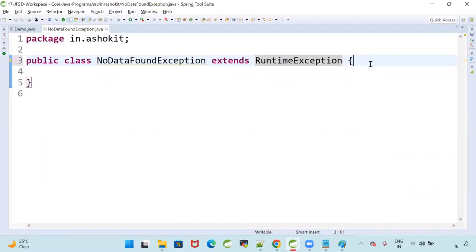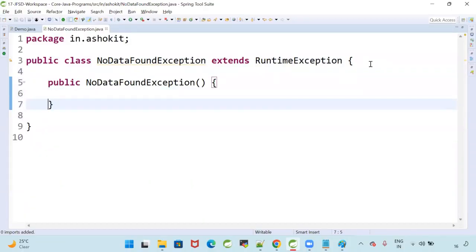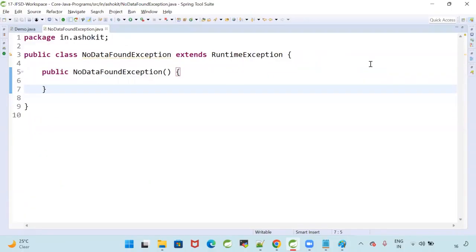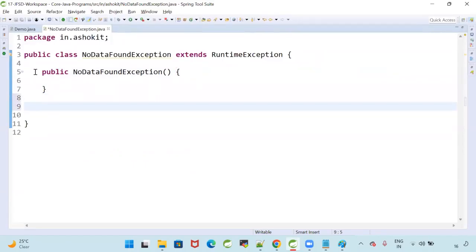Now, when I am throwing the exception, I want to throw the exception with some message. Got my point? Here, I can create a constructor. Can I call it a zero param constructor? Yes. Similarly, I'm going to write one more constructor, that is a parameterized constructor.